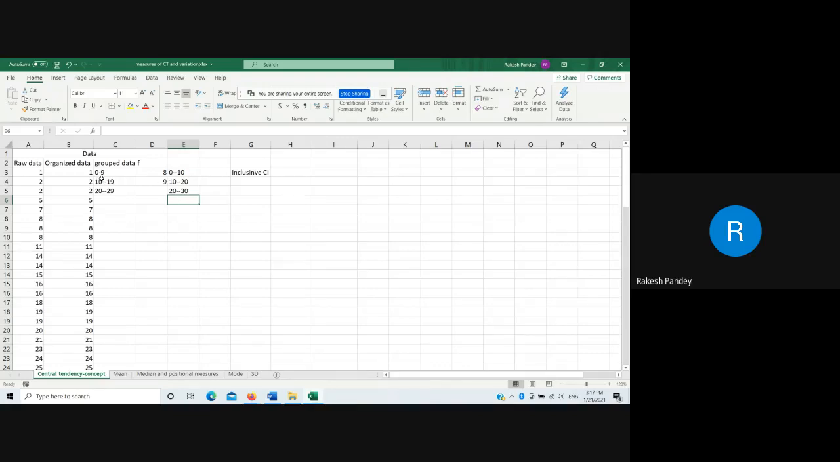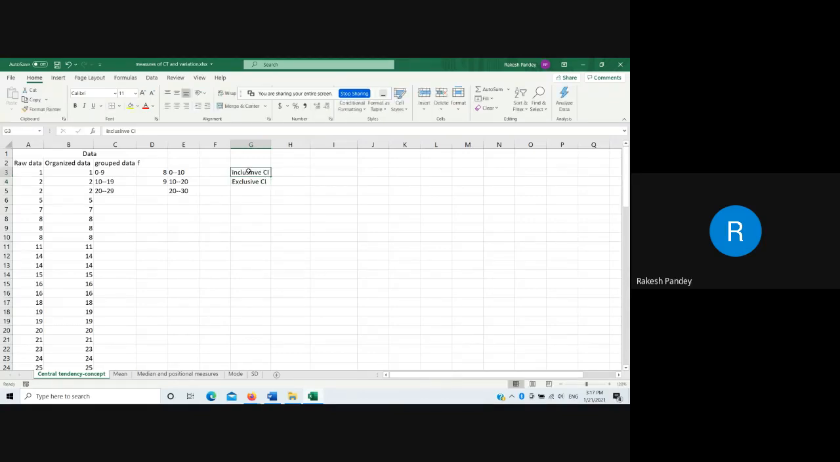So this is 0 to 10, 10 to 20. When you start counting, you may ask, sir, should I include 20 in this class, because there is 10 to 20 class interval, and this is also 20 to 30? I will say no, exclude 20 from this. So this will be called exclusive.